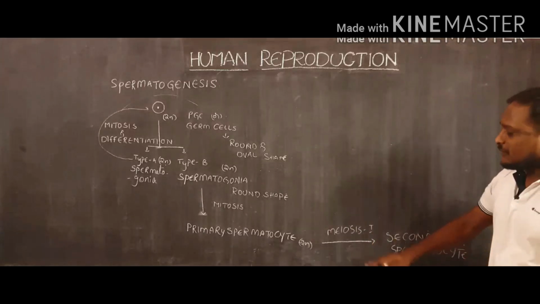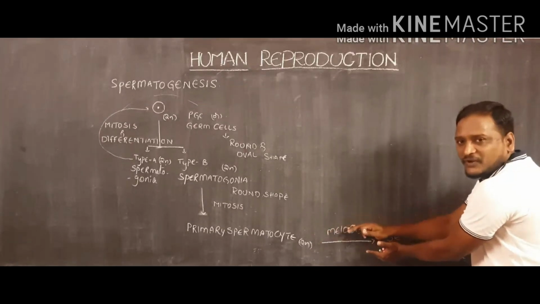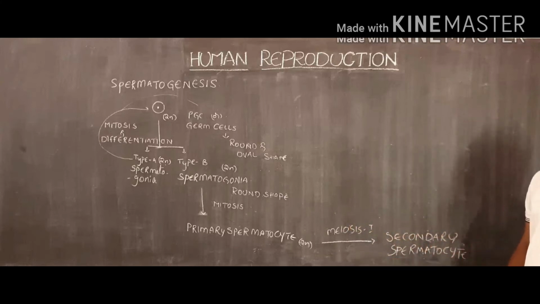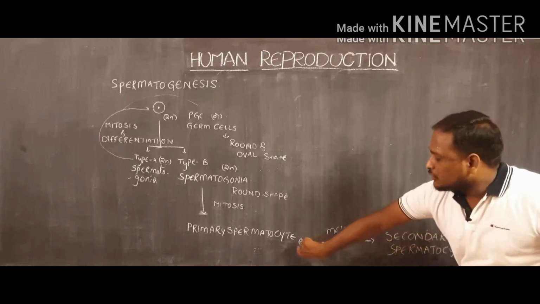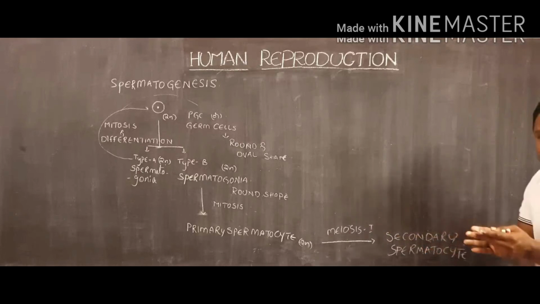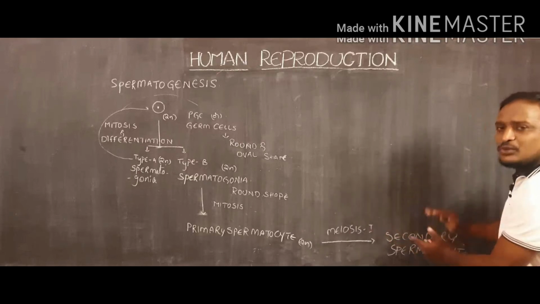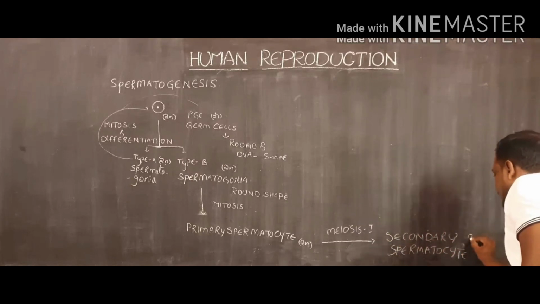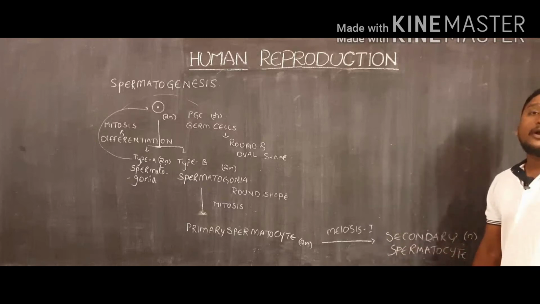Secondary spermatocyte. The primary spermatocyte is undergoing meiosis 1 division. As a result, they are producing secondary spermatocytes. In this process, because of meiosis 1, the two sets of chromosomes split into a single set of chromosomes, entering into two different secondary spermatocytes. So the secondary spermatocyte changes into haploid nature.